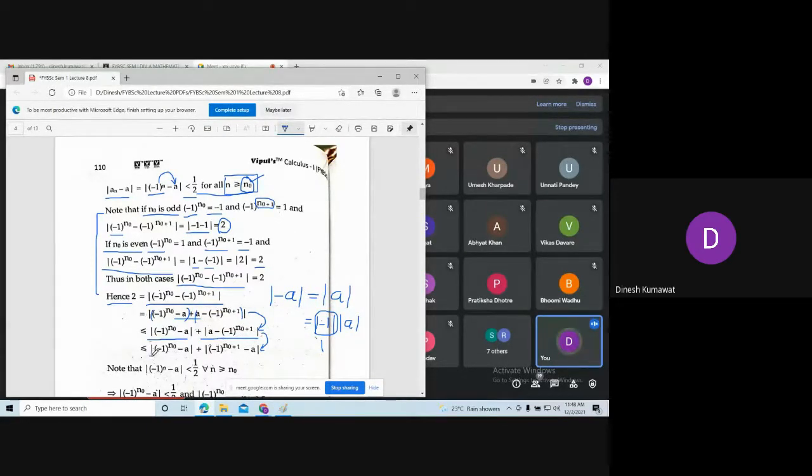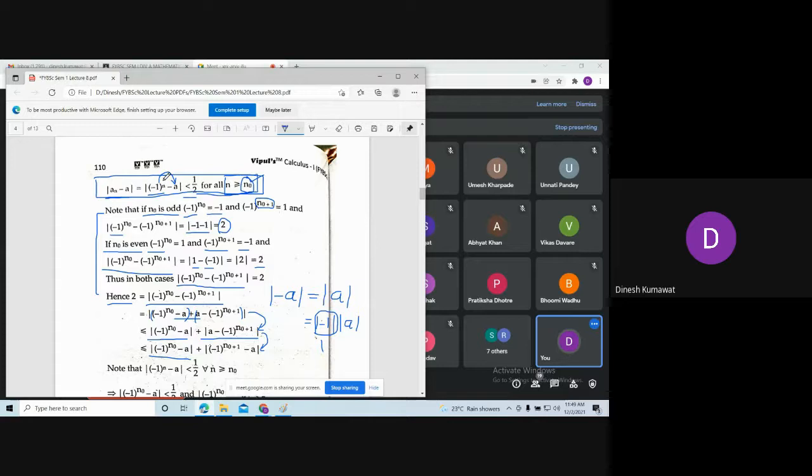Now observe what we know about this quantity. Observe the definition, the first line of this page. Here we are saying, mod of minus 1 to the power n minus a is strictly less than 1 by 2. And this inequality is true for all n which are bigger than or equal to n naught.